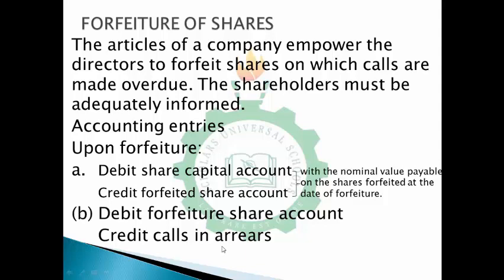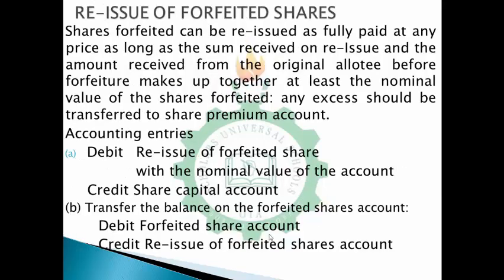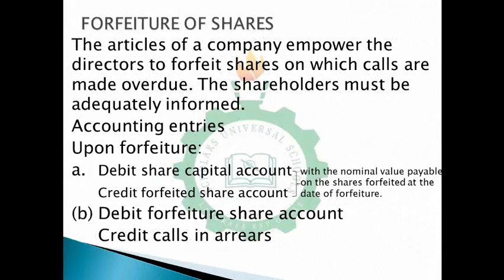So the entries you are passing, first of all, debit share capital, credit forfeiture share capital account. Then you debit forfeiture share account. Then you credit calls in arrears. So it won't be sitting in calls in arrears again. It will be sitting in the forfeited shares account. Now, when we talk about reissue of forfeited shares,